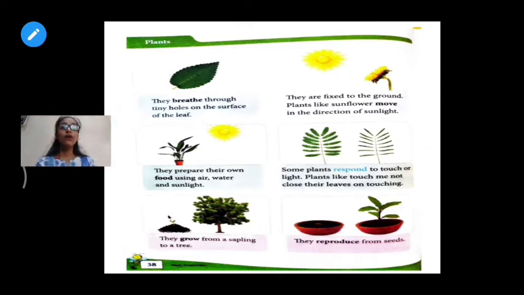Now when you see plants, first they are small saplings. How do plants grow? First they are saplings, then they grow up into a huge big tree. And how do they reproduce? Reproduce means how a new plant comes from small seeds. When you sow them in the ground or in the mud, then you get a whole new plant or sapling. Okay, in this way plants grow.